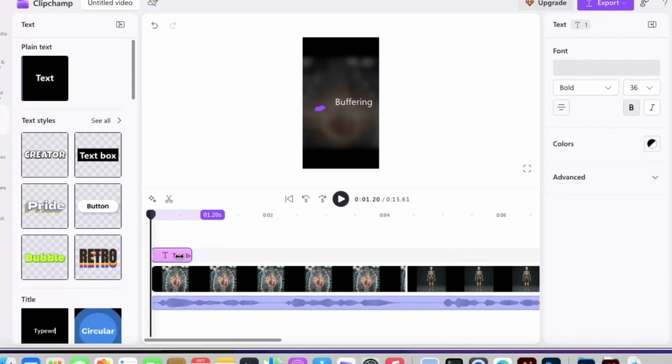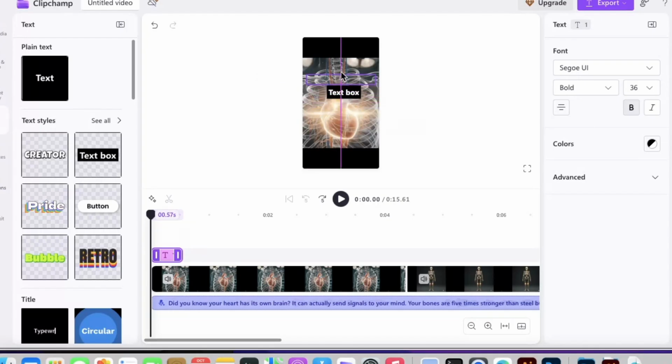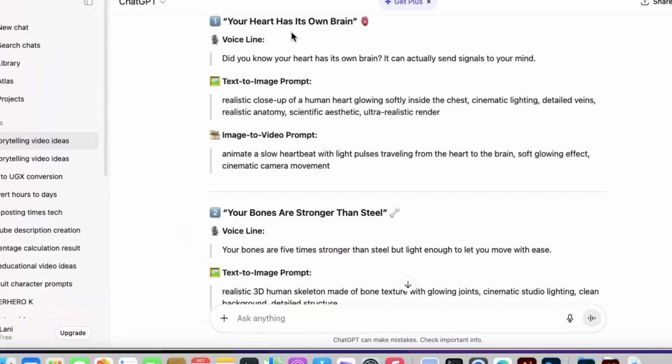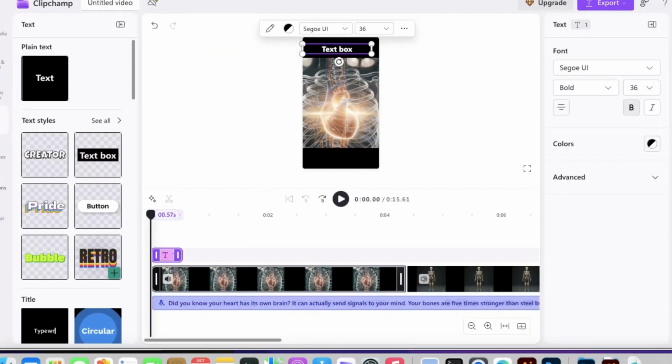Like you can see, I'm dragging it backward up to that length, okay? Once I'm done doing that, now I'm waiting for it to surface over here on the screen. So I'm just going to drag it upward over here and position it wherever I want on my screen. Now I'm coming back to ChatGPT and I'm going to get this title, or call it a hook, of our first video. So I'm just copying everything just like this. And then I am coming back to Clipchamp and pasting everything over here. So while you're pasting, you're going to do it on the screen just like that.